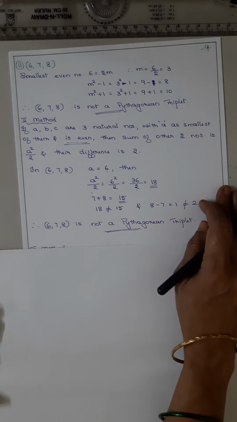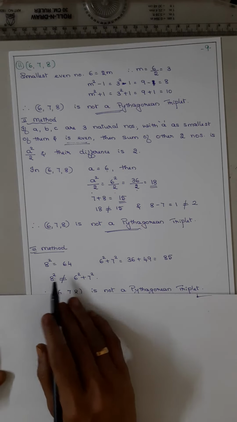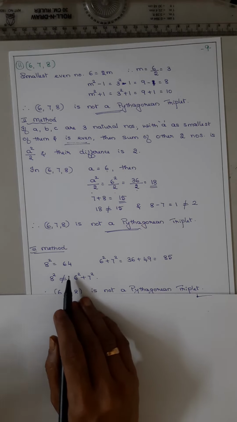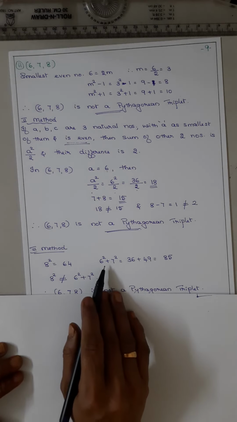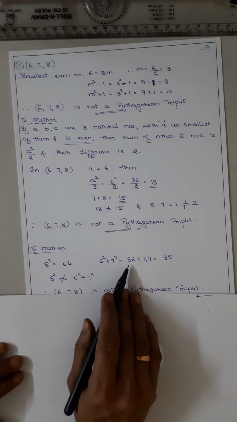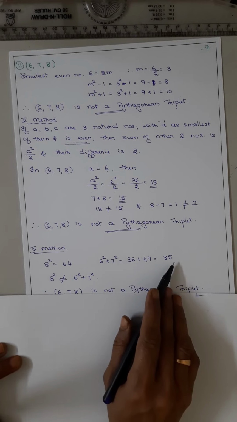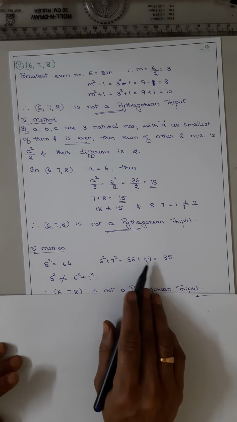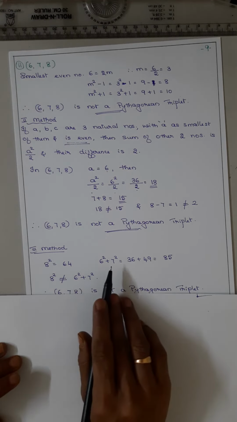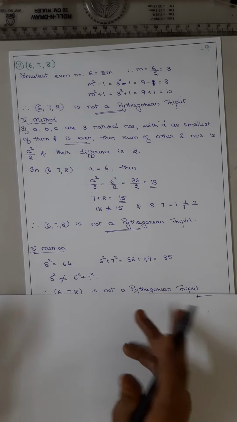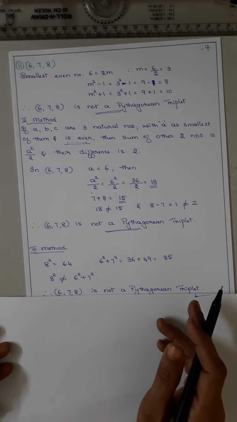To confirm this, you do the third method in the rough work. So 8 squared is equal to how much? The biggest number is 8. 8 squared is 64. The other two numbers are 6 squared and 7 squared. 6 squared is 36, 7 squared is 49. When you add both, 9 plus 6 is 15, 1 plus 3 is 4, 4 plus 4 is 8, so 85. So 64 is not equal to 85. That means 8 squared is not equal to 6 squared plus 7 squared. That means it is not a Pythagorean triplet.